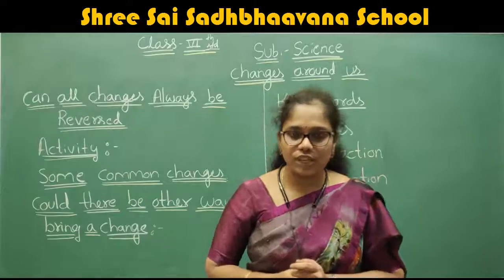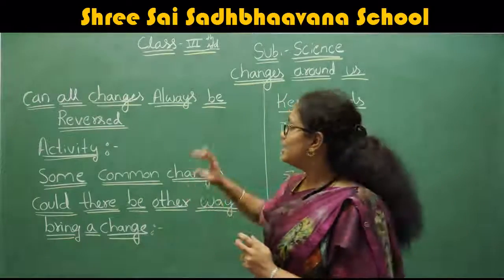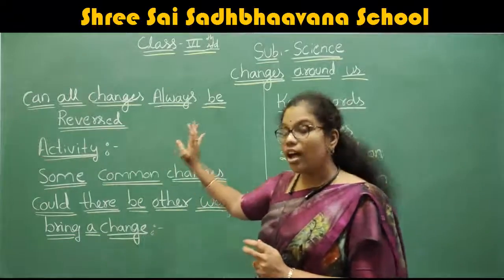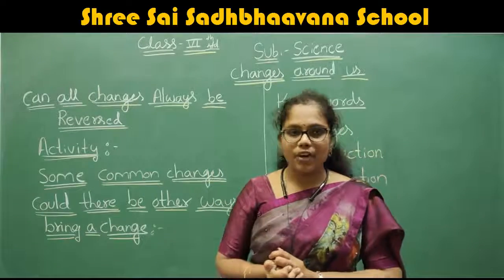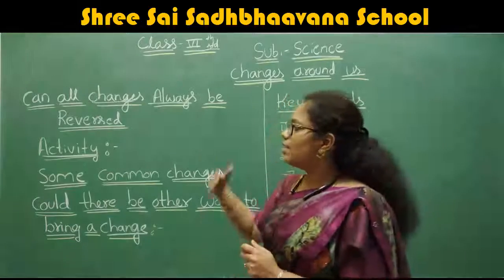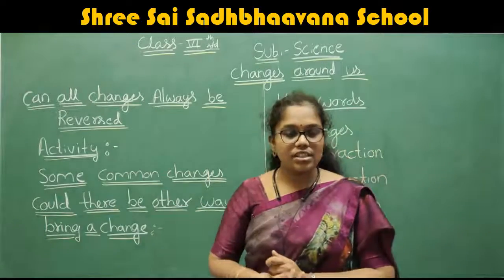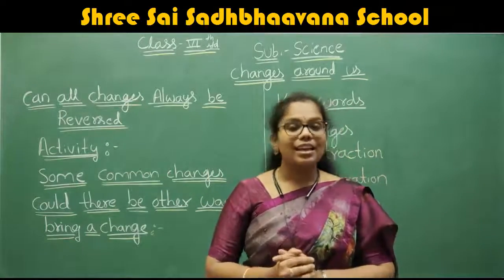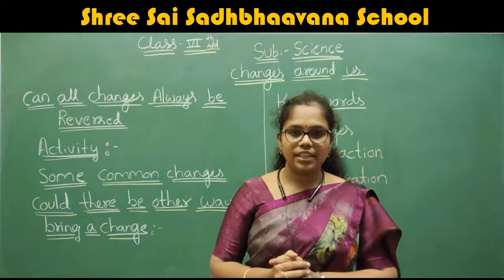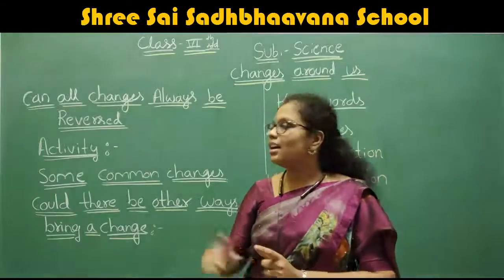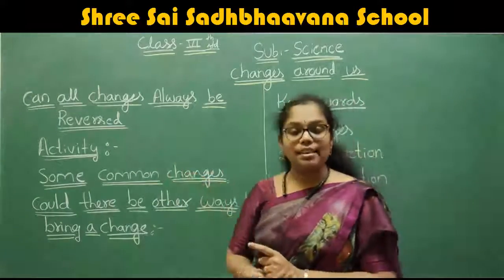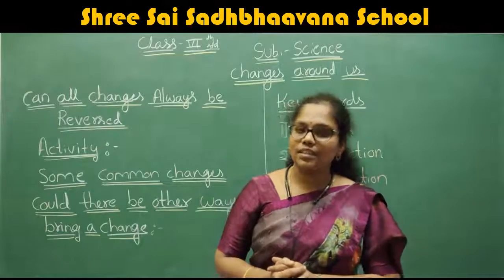After that, we discussed whether all changes are reversible or irreversible. After discussing some activities, we concluded that some changes are reversible and some are irreversible.